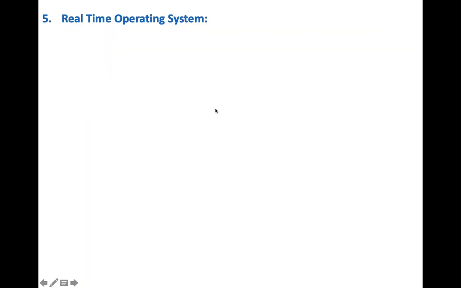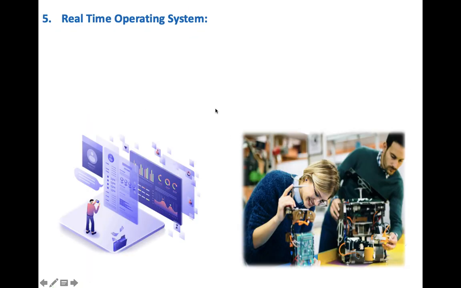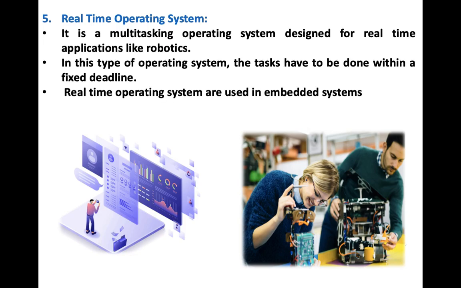Real time operating system. The operating systems which we use in robotics and artificial intelligence are also known as embedded systems. This is your real time operating system, where we are working on the concept of multitasking. Many works we are doing at the same time within a fixed deadline. This is the time and the work has to be completed in this particular time slot only.